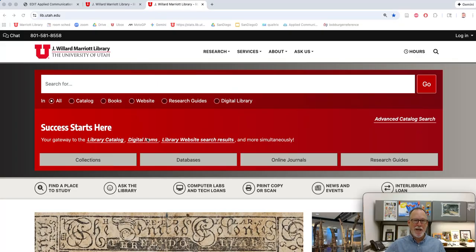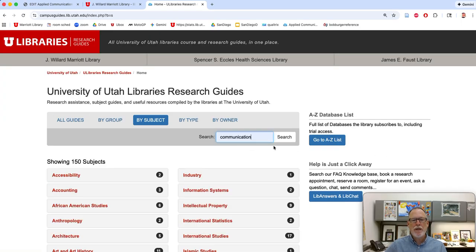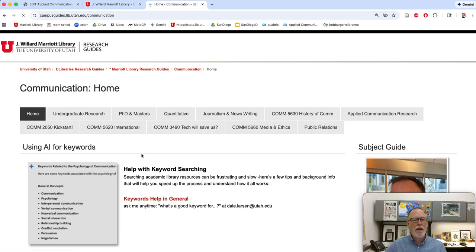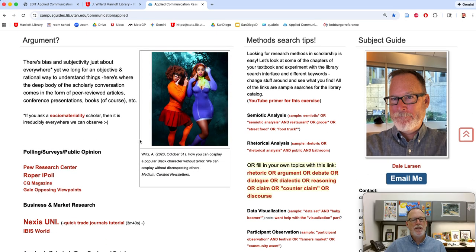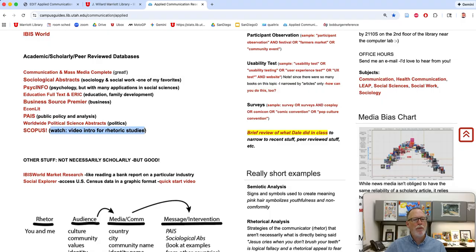I wanted to show you a demo of Scopus, specifically for rhetoric studies. So we go to Research Guide. Scopus, you can find it under the databases, under the letter S. But I'll go to Research Guides, go to Communication, go to Communication again, and then go to the Applied Communication Research tab. And there we see Daphne and Velma. And scroll down here. The video link will be right here.